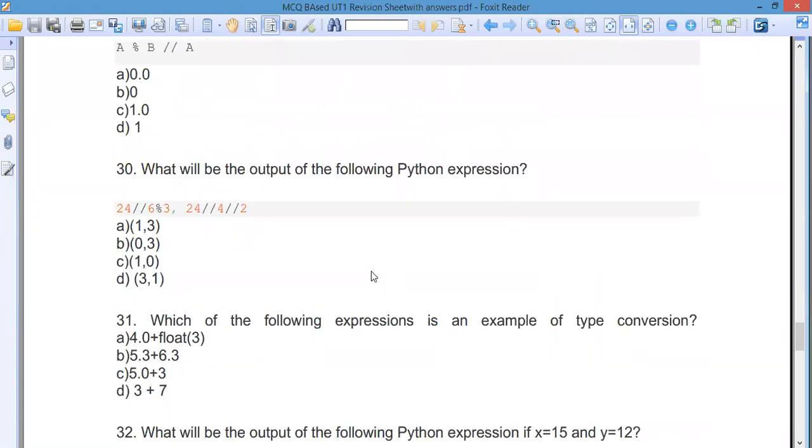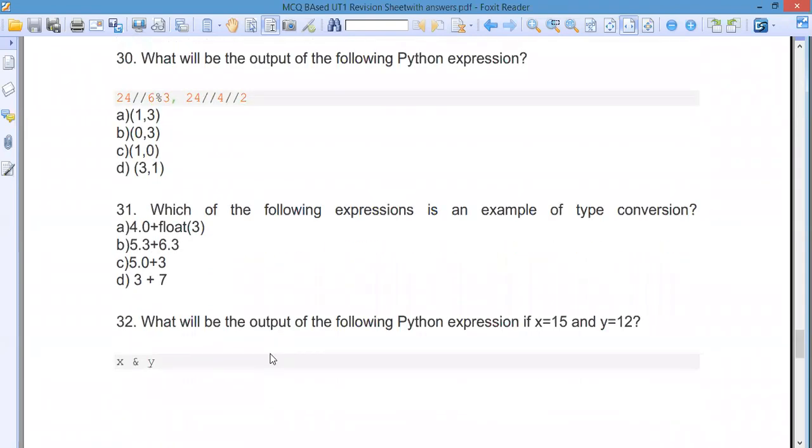Which of the following is an example of a type conversion? Can you see, is there any type conversion going on? It's a very simple one. Type conversion is float. You can see A is the correct answer.